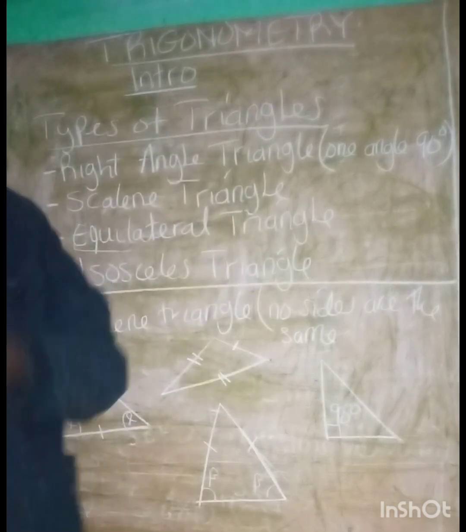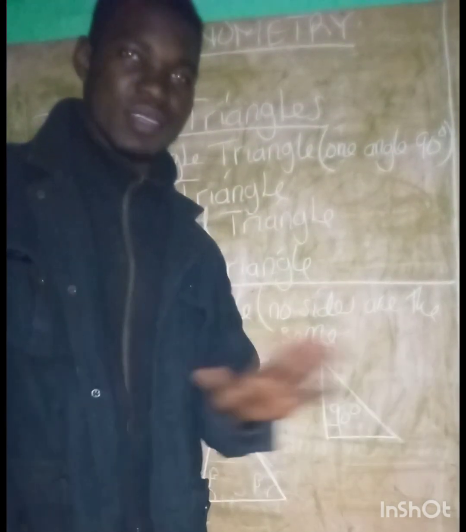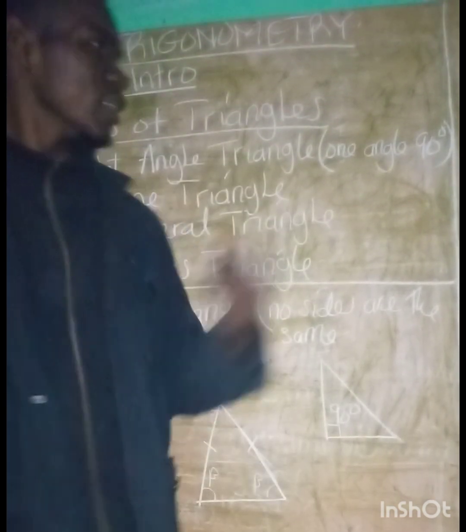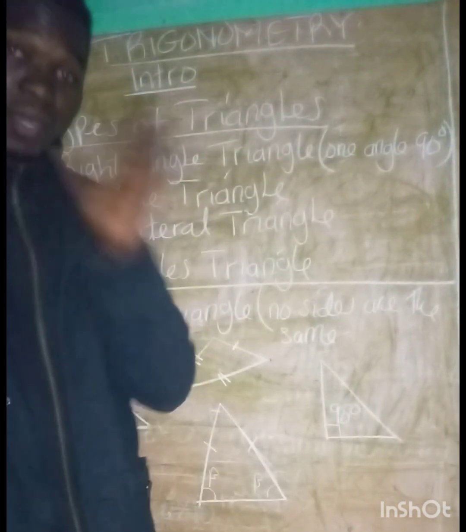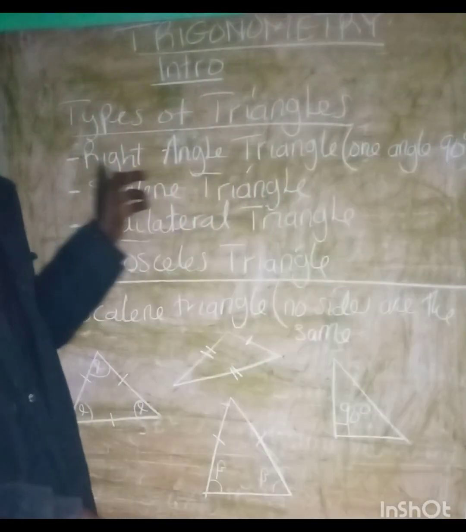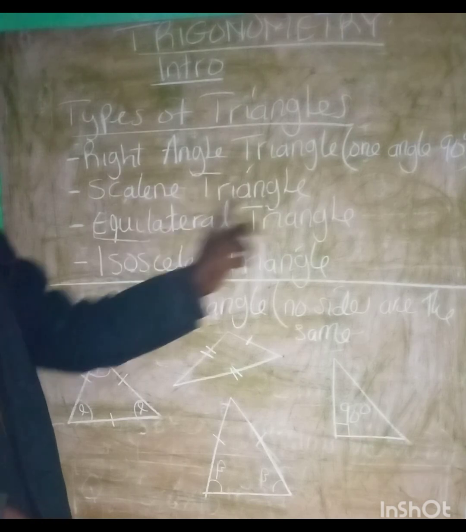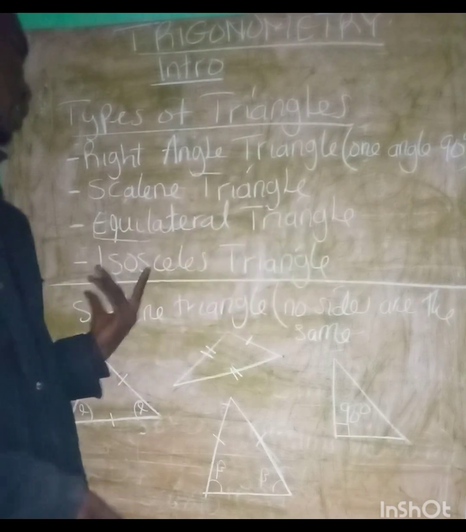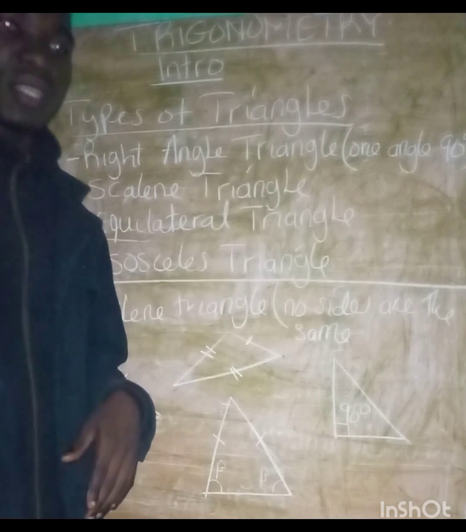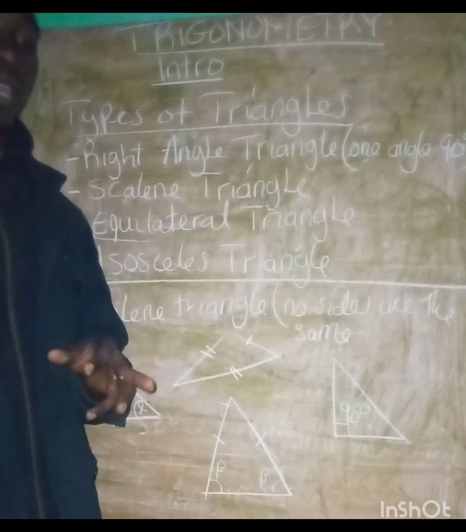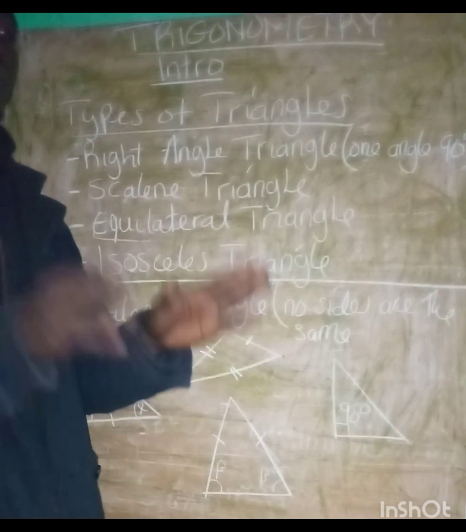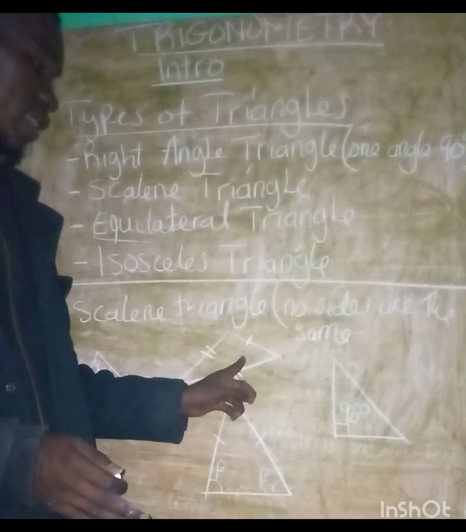So let's quickly revise exactly what we learned today. We just learned that trigonometry is a branch of mathematics that studies triangles. We have the right angle triangle, the scalene triangle, the equilateral triangle, and the isosceles triangle. The right angle triangle has one angle of 90 degrees. A scalene triangle is a triangle in which none of the sides are the same. All the sides are different.